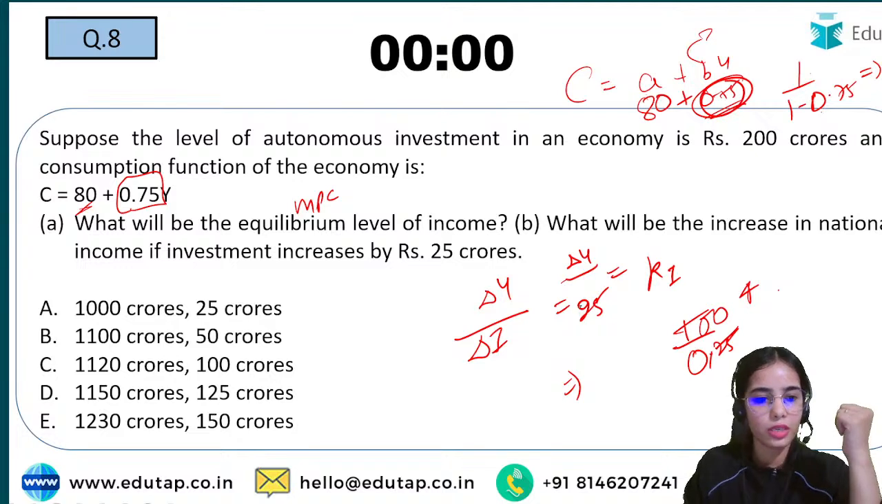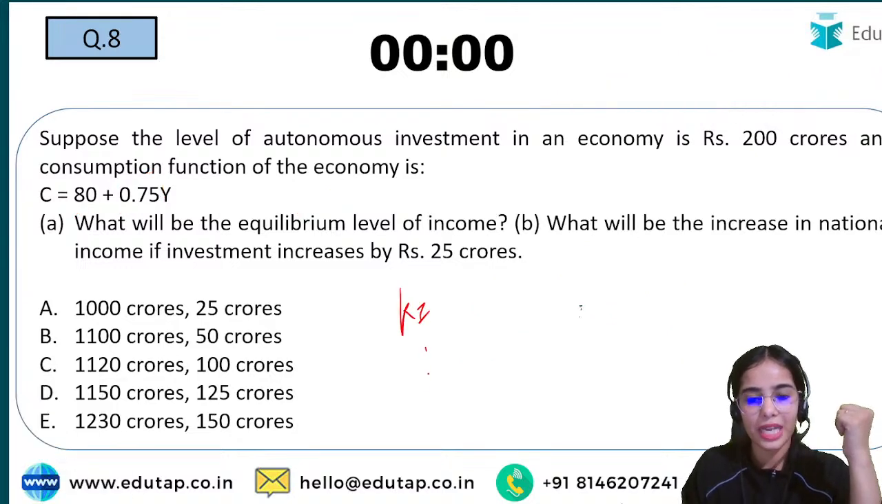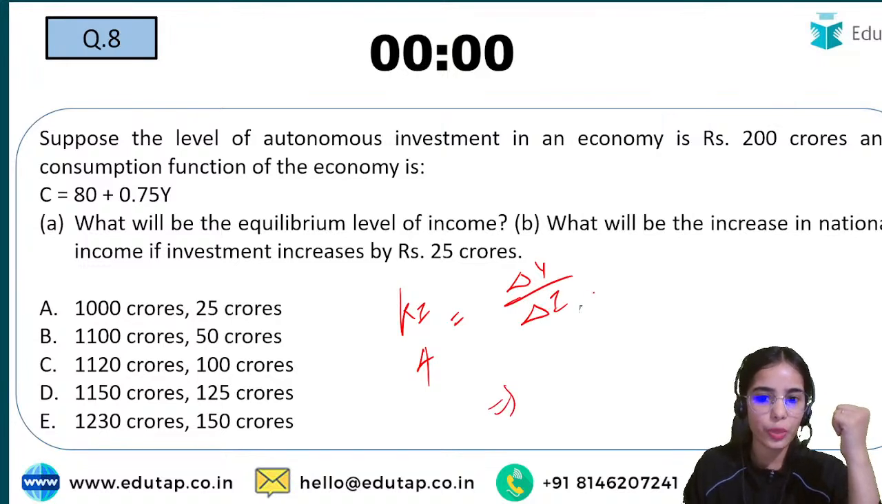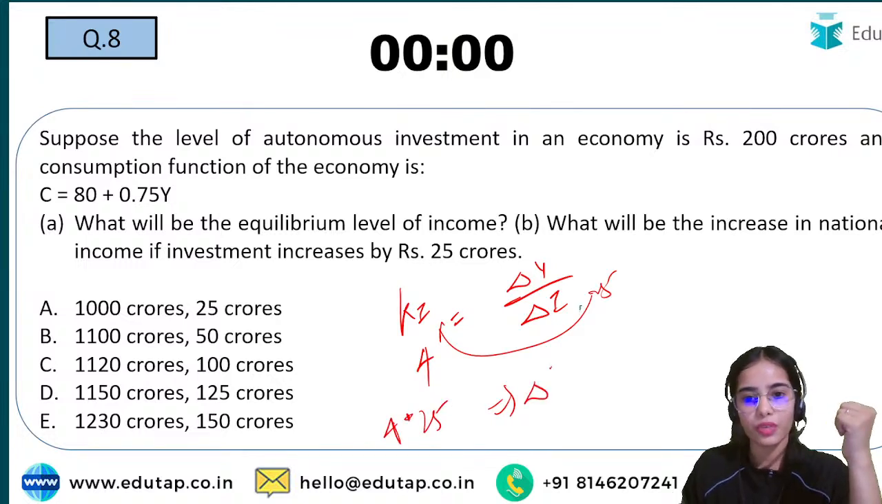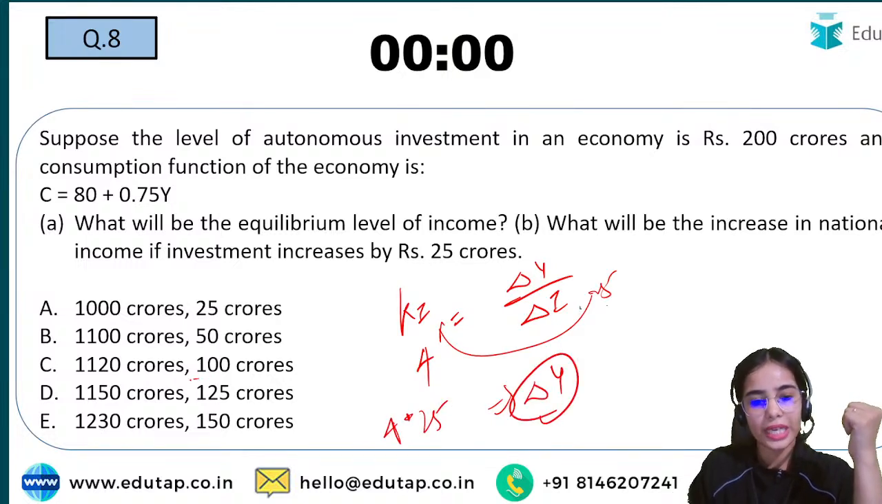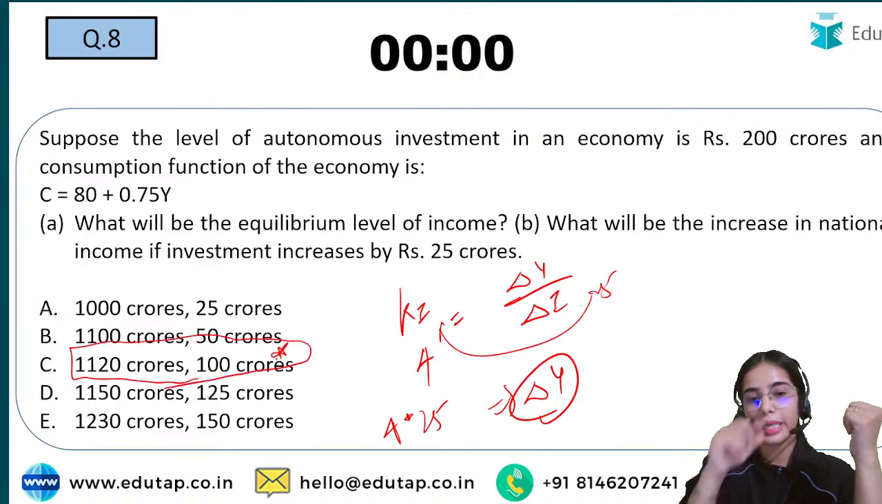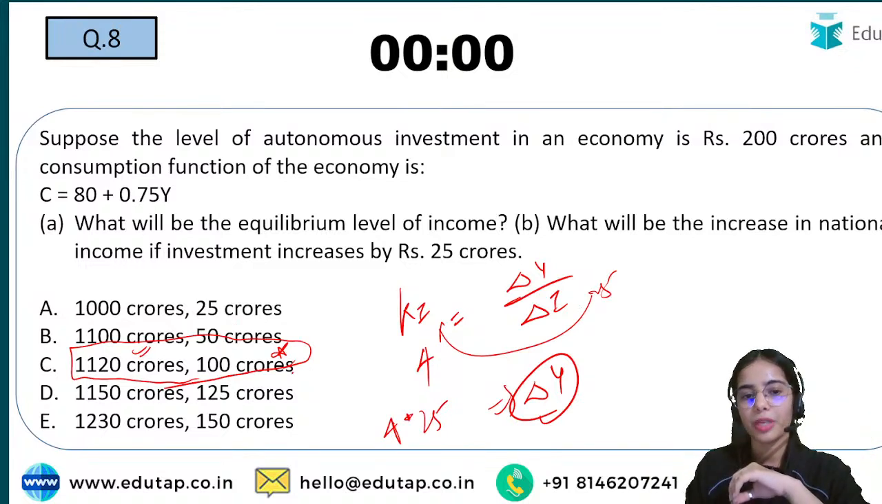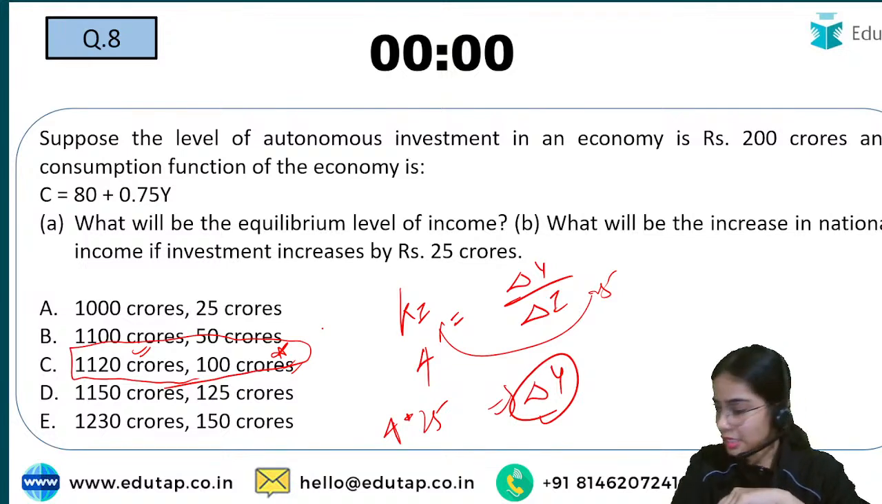So here you have the investment multiplier, that is 4, equal to change in income with the change in investment. Your investment is changing by 25 crores. So 4 multiplied by 25 crores, you will get the change in income. So here you are getting the answer 100 crores as the change in income. Your equilibrium level of income was 1120, and your increase in income is happening by 100 crores. So yes, this is the answer.